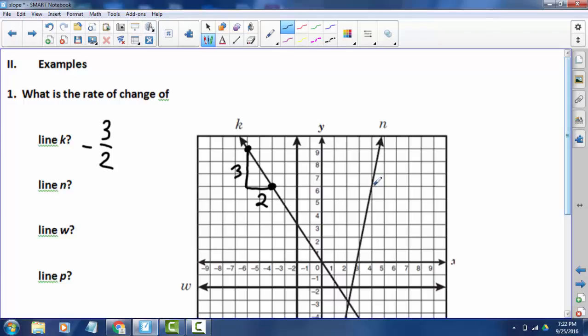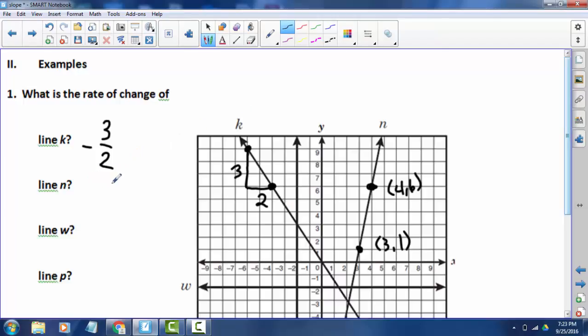Here it's going through the corner at the coordinate 4, 6. And it appears to be going through the corner again here at 3, 1. So I can count it again, or I can use my slope formula.